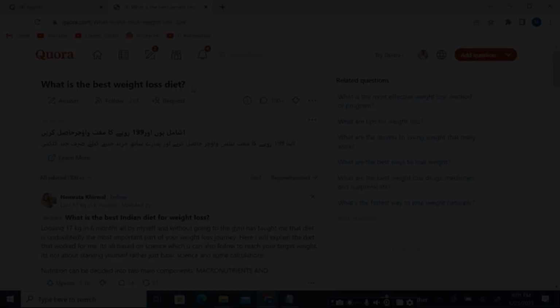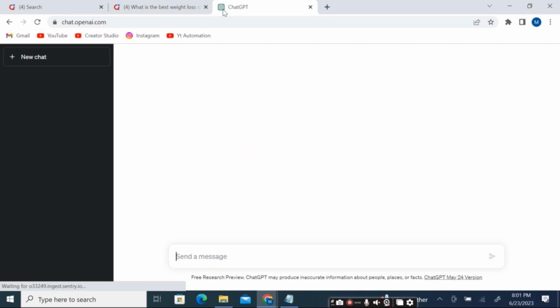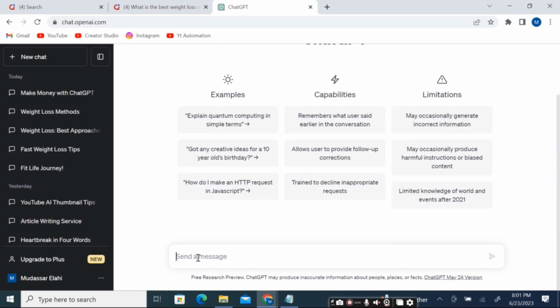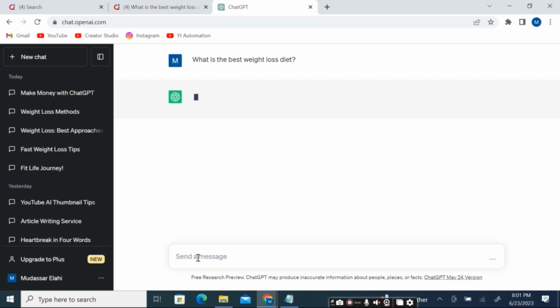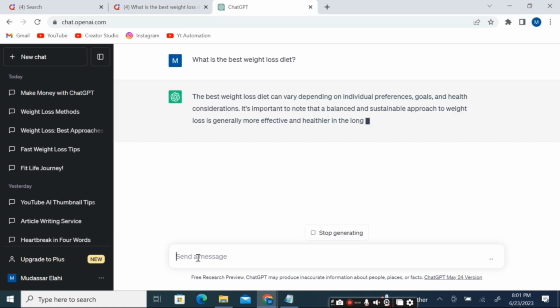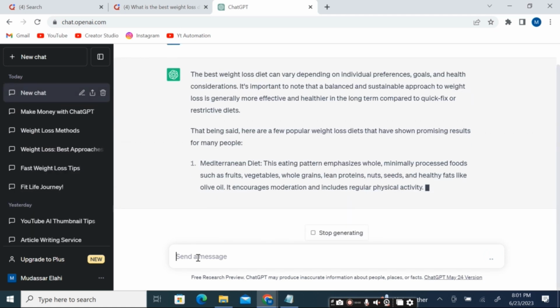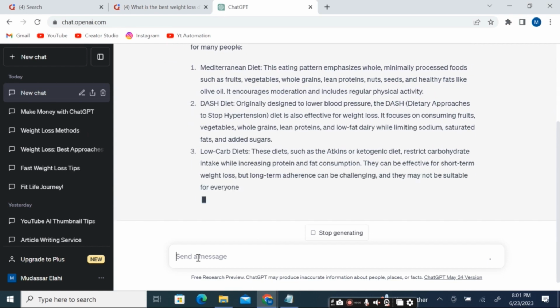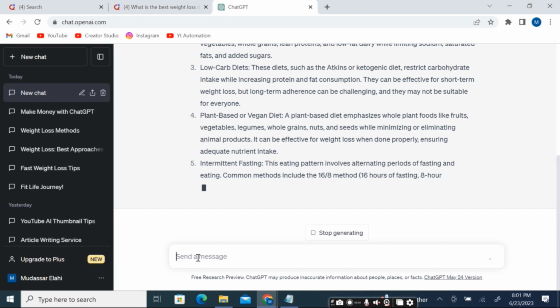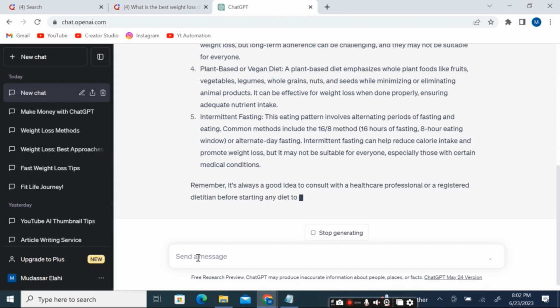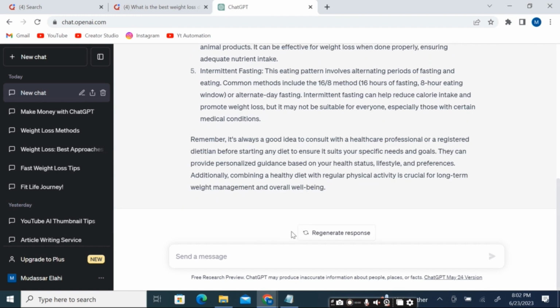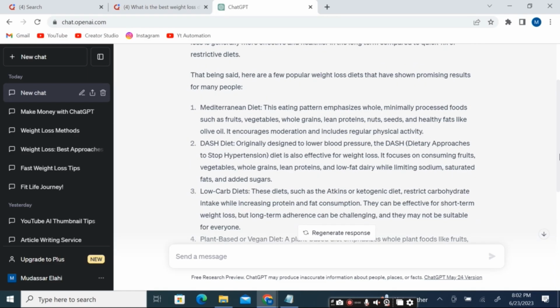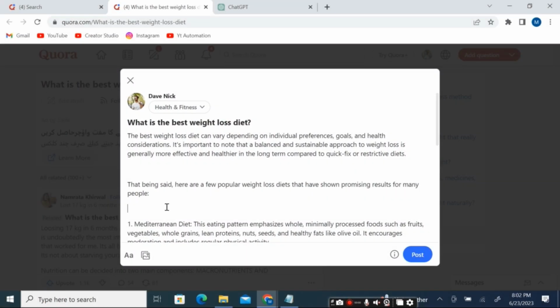Copy this question. Now, open a new tab and navigate to ChatGPT. This platform is a powerful tool that can generate human-like responses based on the input you provide. Paste the question that you have copied from Quora into the input field. The AI model will then analyze the question and generate a response for you. Copy the answer generated by ChatGPT and return to Quora.